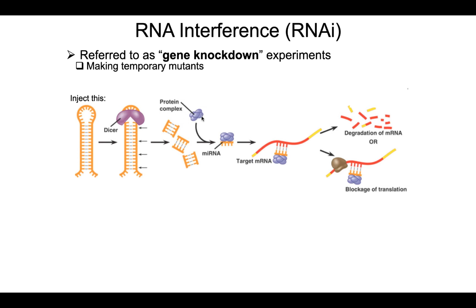The endogenous RISC binds the double-stranded RNA and makes a microRNA, and then that knocks down or degrades the messenger RNA that the researchers specifically targeted. When you use it this way as an experimental technology, it's called RNA interference, or just RNAi.